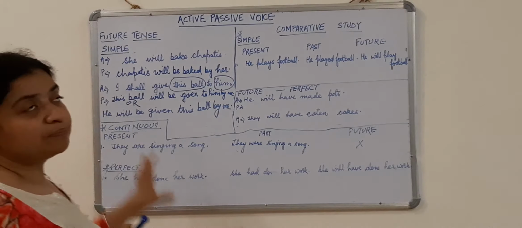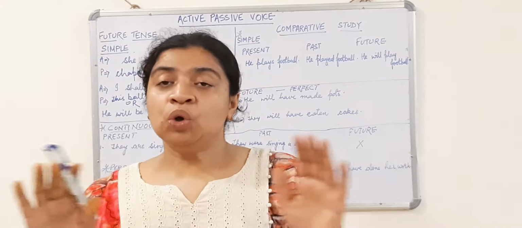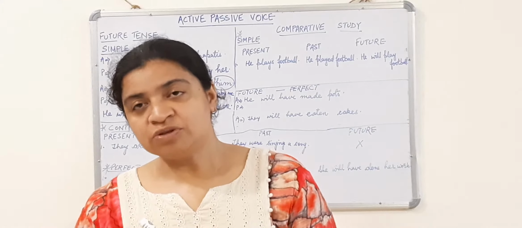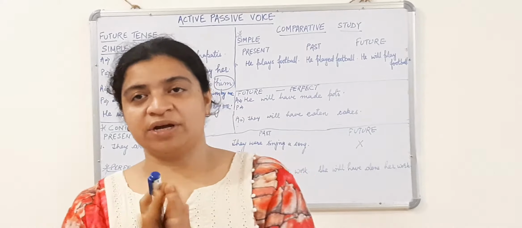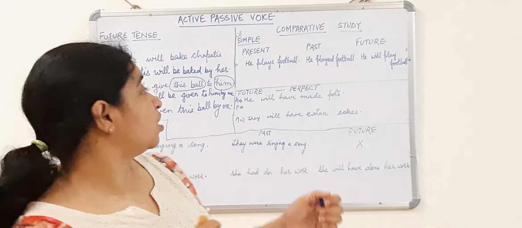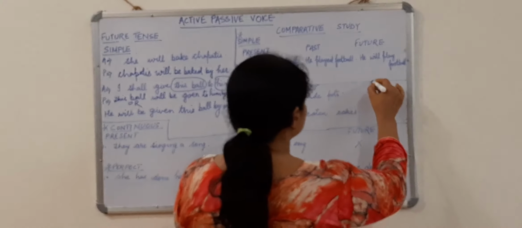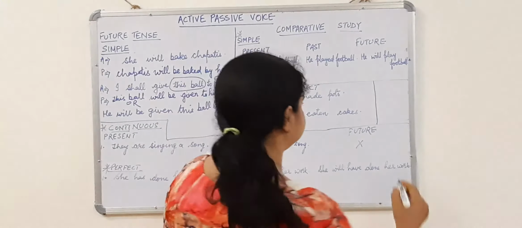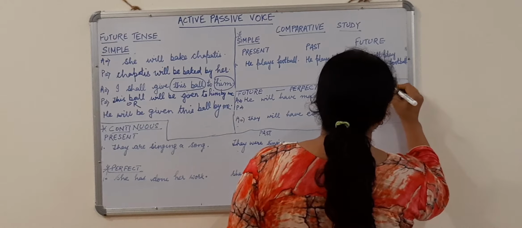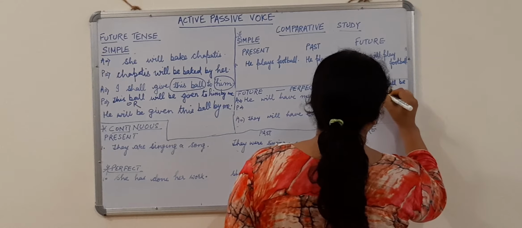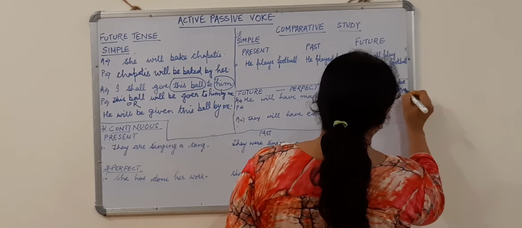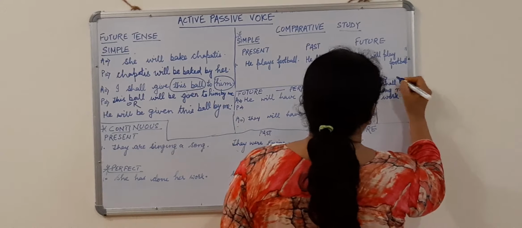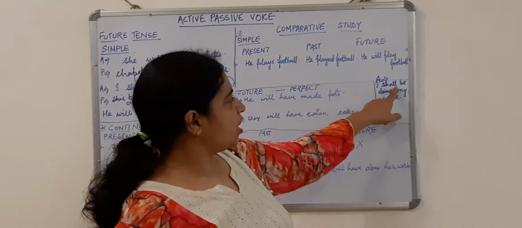So this is simple future tense. No continuous form in passive voice of future continuous tense. In future continuous tense, there is no passive voice. Why is there no passive voice in future continuous tense? So I will use this space to give you the answer. In future continuous tense, let me give you one simple sentence in active voice. I shall be doing my work. This is active continuous tense. I shall be doing my work.